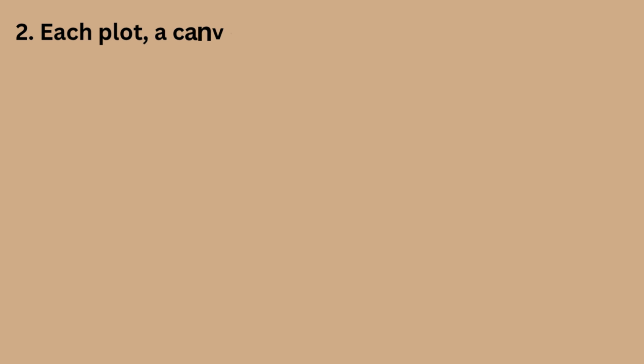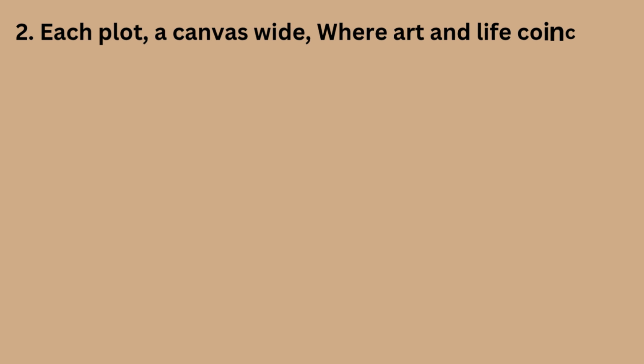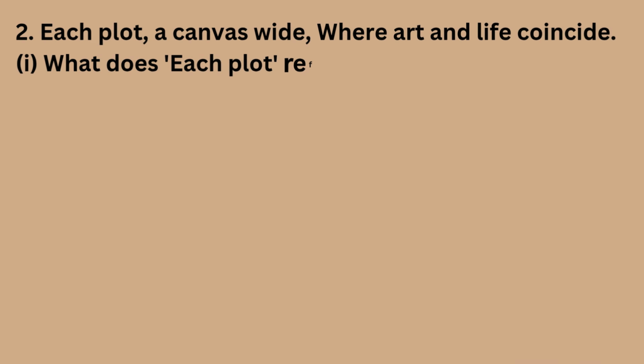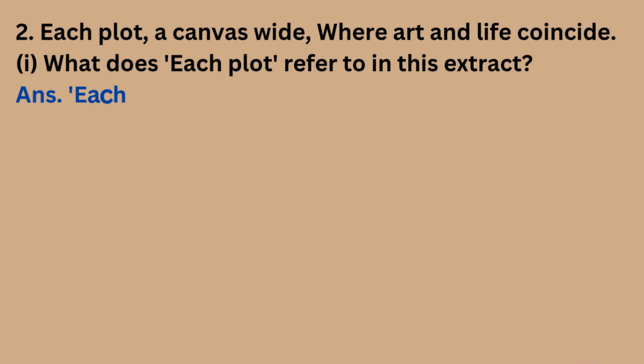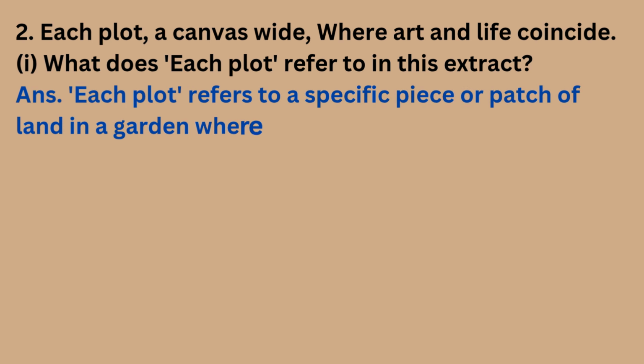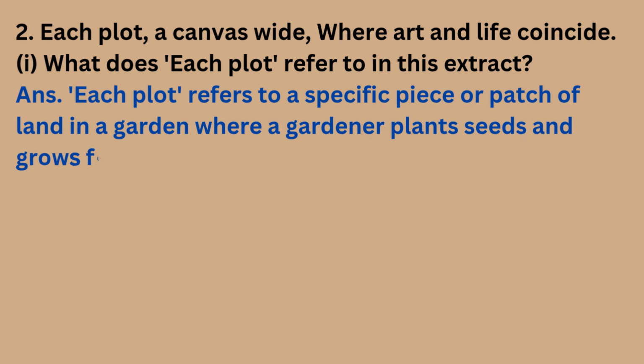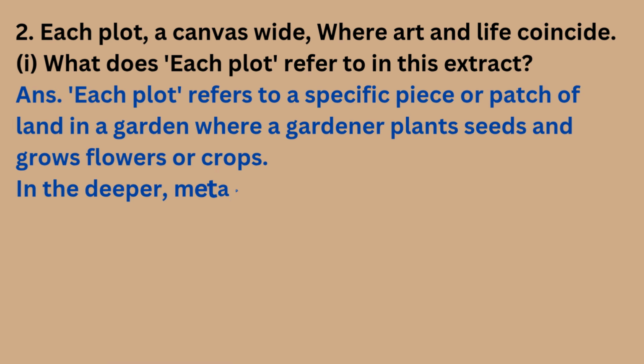2. Each plot, a canvas wide, where art and life coincide. First, what does each plot refer to in this extract? Answer. Each plot refers to a specific piece or patch of land in a garden where a gardener plants seeds and grows flowers or crops.